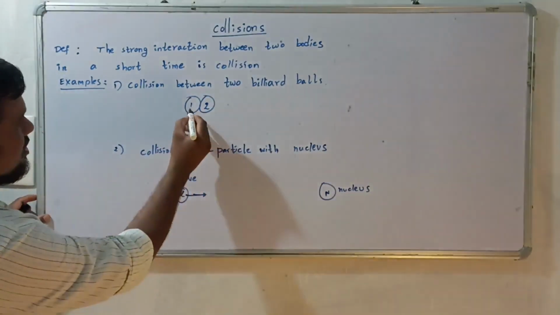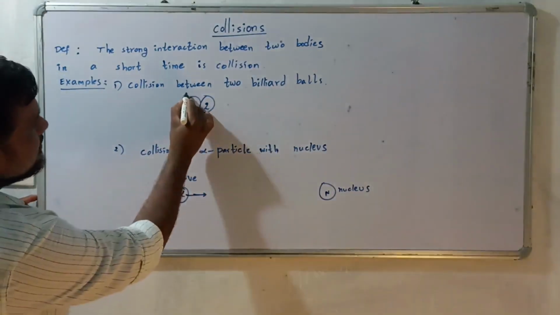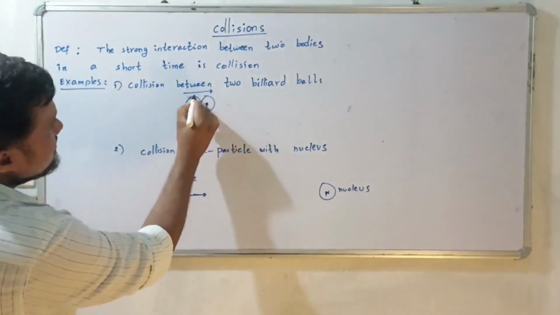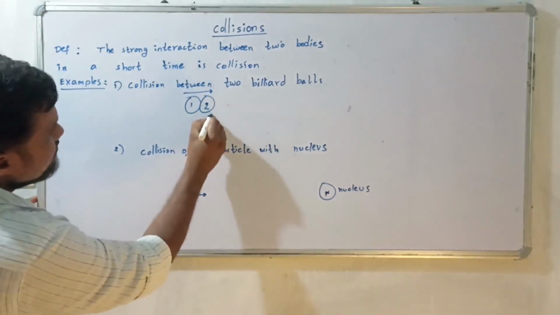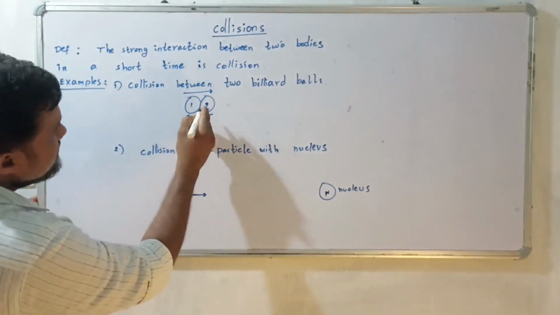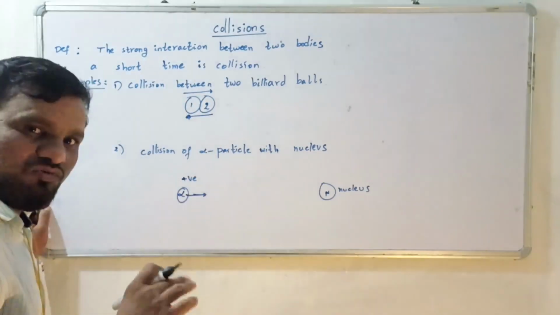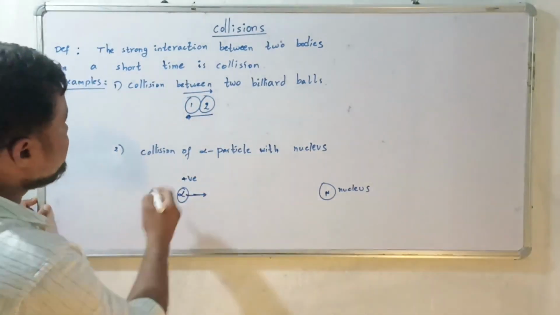Suppose there are two billiard balls. The first ball collides with the second ball. As a result, the first ball hits the second ball and the second ball also hits the first ball. So here a collision happens. Collision is nothing but impulse. We will discuss how it is an impulse.